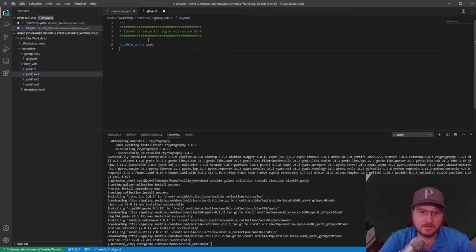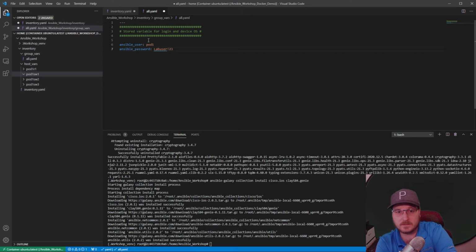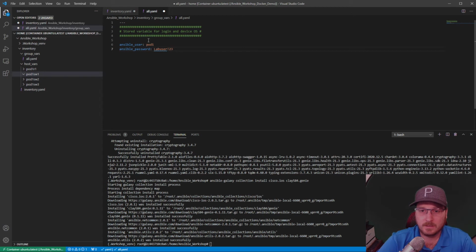And I've created some generic usernames that are across all devices that I will be using. And I'm just going to put those in. So we've got, in this case, pod1 is the example that I'm using. That's going to be the username across all 5 devices, and the password is going to be labuser!23.